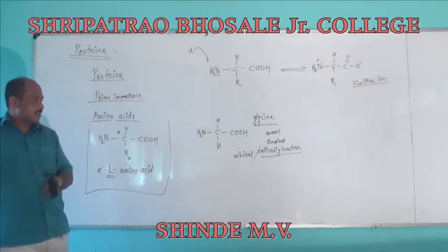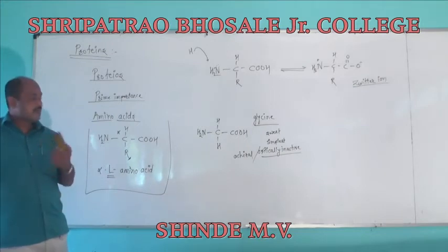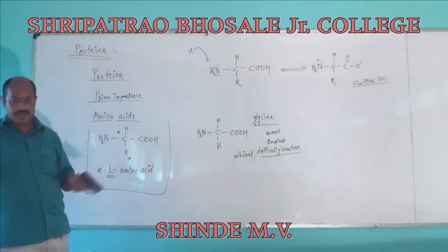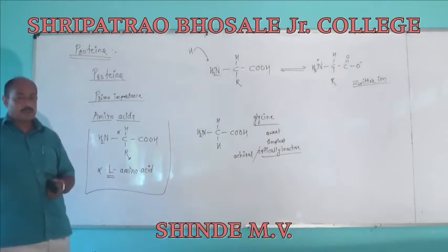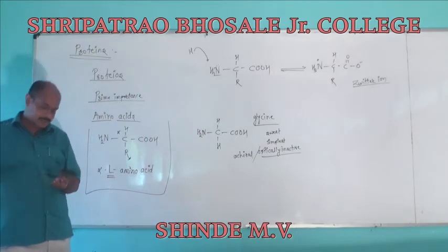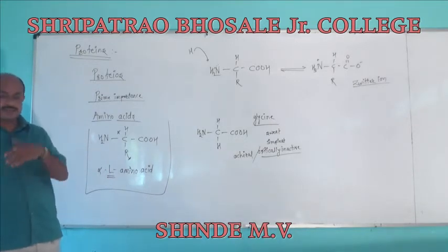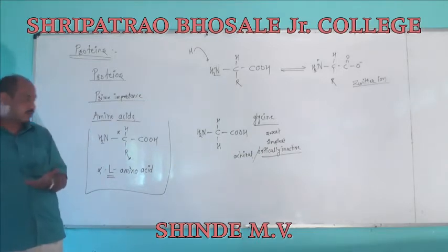the known amino acids are up to 20, which are in the L form. Among those 20 amino acids, this one is the simplest, non-chiral, optically inactive, sweet in taste amino acid, sweetest in taste. The other amino acids are neutral amino acids, acidic amino acids, basic amino acids. Also, the amino acids are classified depending upon the presence of R. What is R?